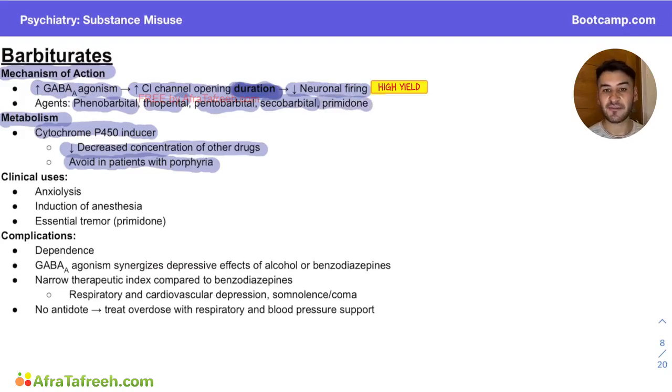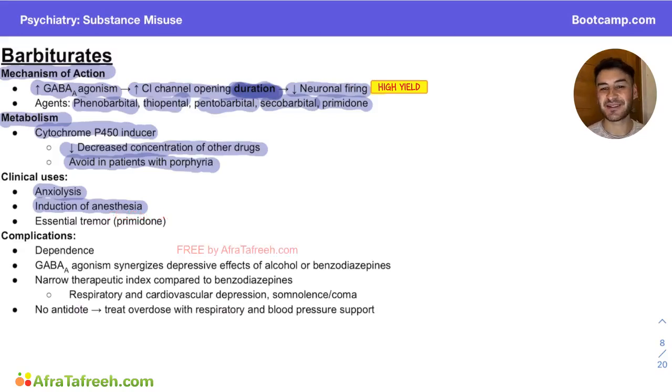So let's talk about some of the clinical indications. We can use them for anxiolysis. I would much rather use a benzodiazepine because it has a safer side effect profile. We can also use them for induction of anesthesia, and this relates to their nasty side effect profile. They can induce somnolence and respiratory depression really quickly via that GABA A agonism, and this is really useful as an anesthetic agent where we have control over a patient's breathing and we're not necessarily worried about them being somnolent because we want them to go to sleep before surgery.